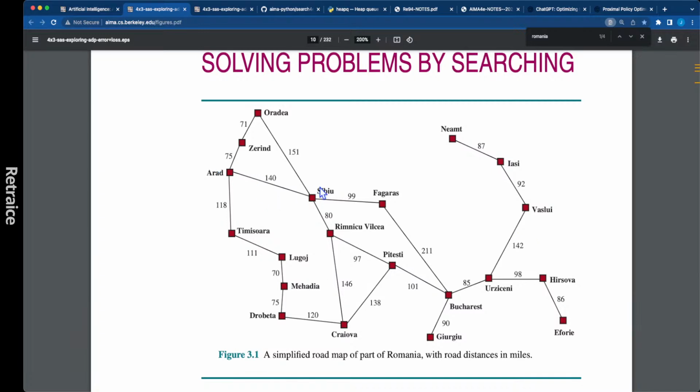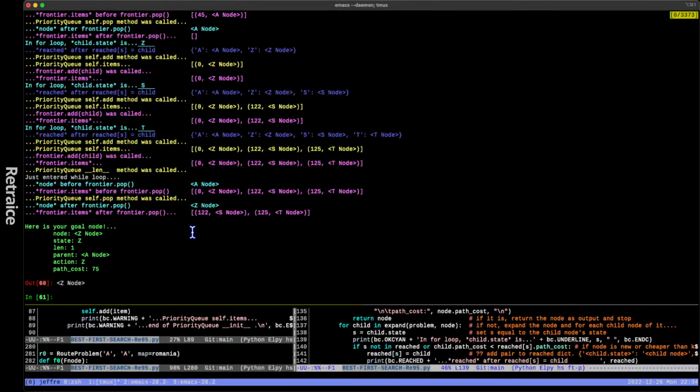Did I do it or did they do it? I don't remember now. But that's my hypothesis about why the straight line distances don't line up with the path costs. The straight line distance from A to S should be 140 if our coordinates are true to this map, but I bet they're not. I suspected that when I first looked at the implementation, but I can't prove that to you right now. But anyway, these things are definitely being sorted correctly. I keep having to make all these qualifications. I think I'm losing your confidence. Doesn't matter. You don't have to have confidence in me. The source code is out there.